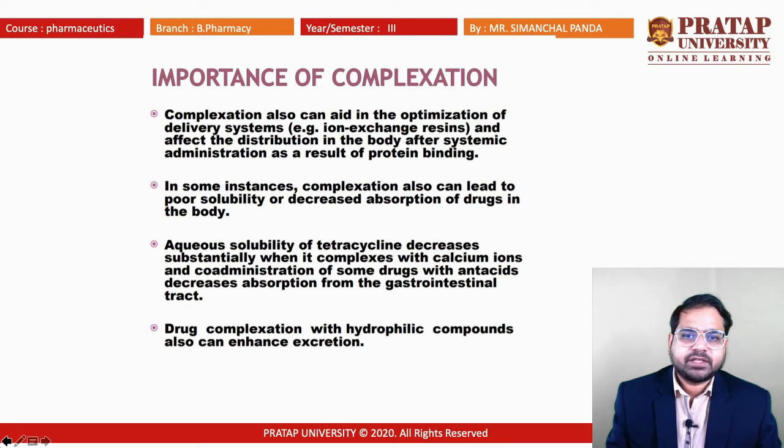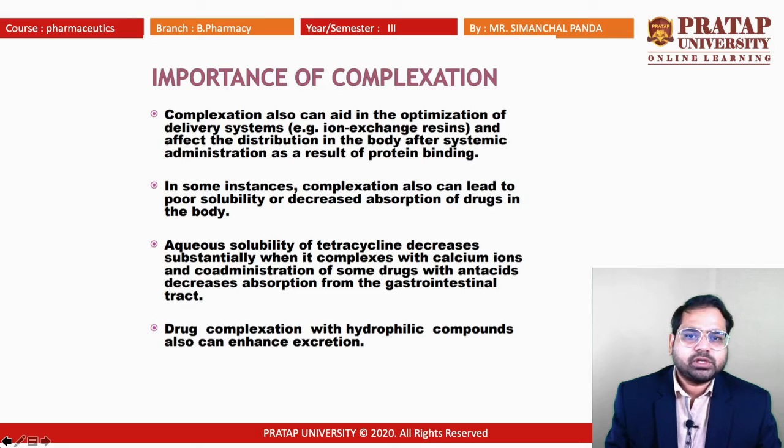In some instances, we can see that complexation can lead to poor solubility or decreased absorption of the drug in the body. For example, we have taken tetracycline. Tetracycline is a drug which generally makes a complex with calcium ions. So when tetracycline is taken, it binds to our bones, as they have more calcium concentration.